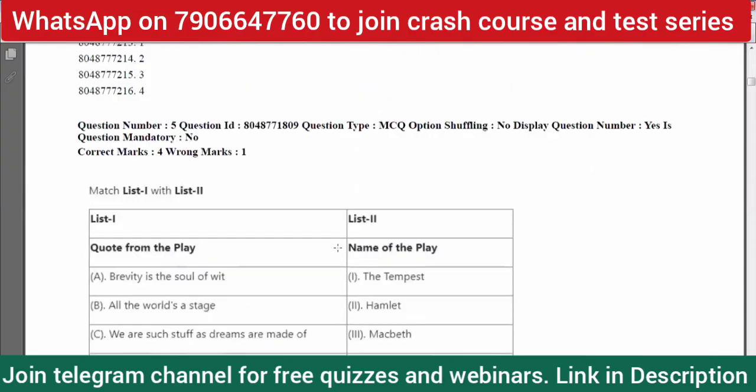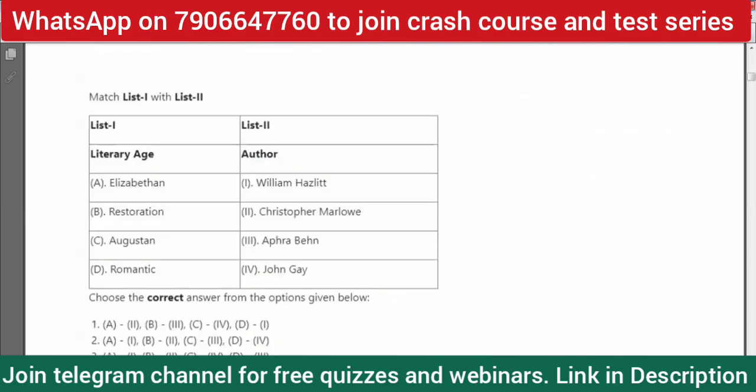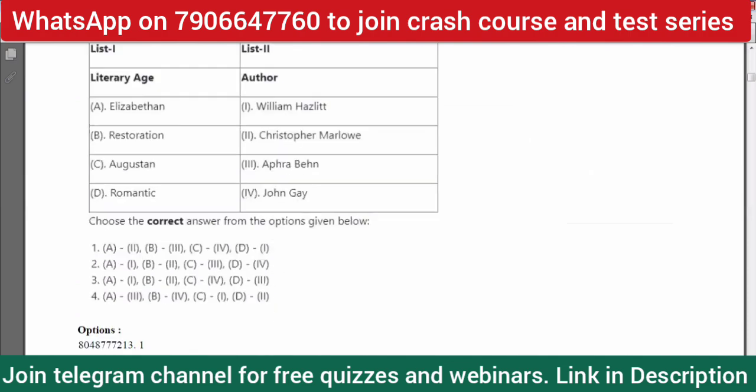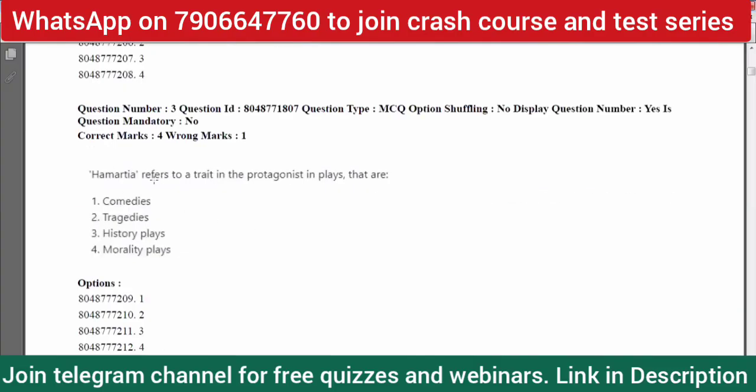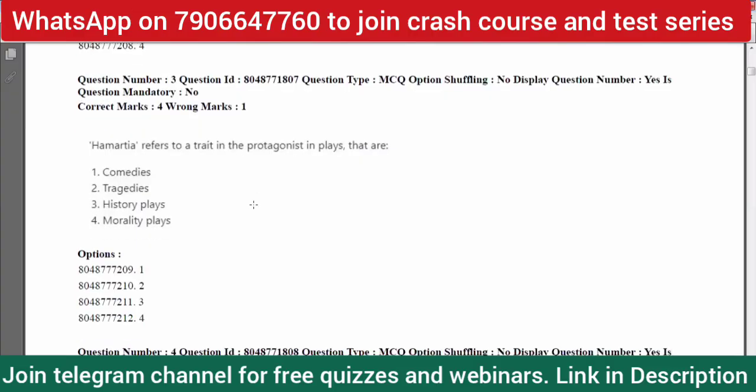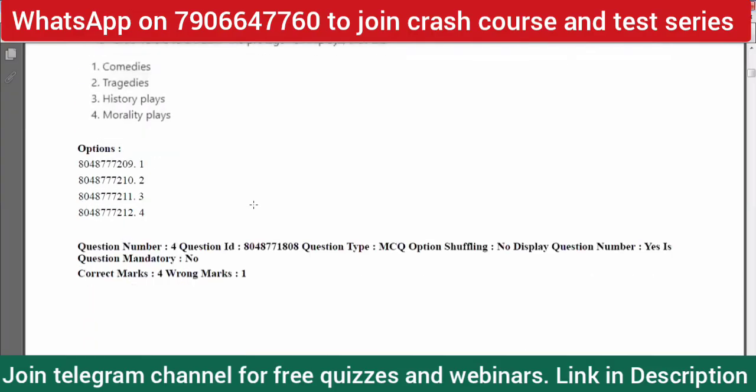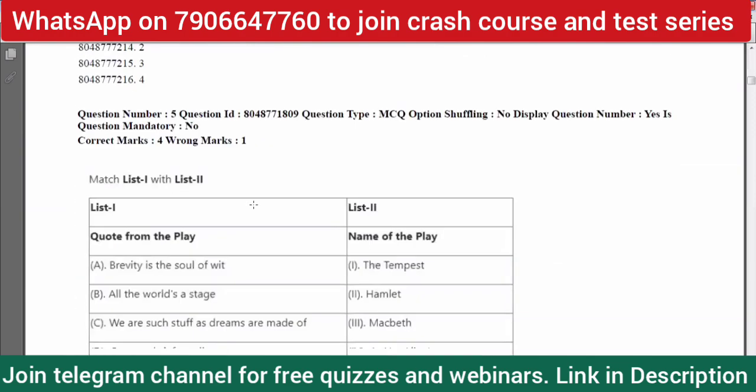Again, there is a column matching. So this directly goes to this option, question number four. So we should write it in the history of English literature, right? Okay, we'll write it. So hamartia again, this question we can actually put under literary criticism, right? We can write it in literary criticism because Aristotle's Poetics can be thought of as textual literary criticism, classical literary criticism.